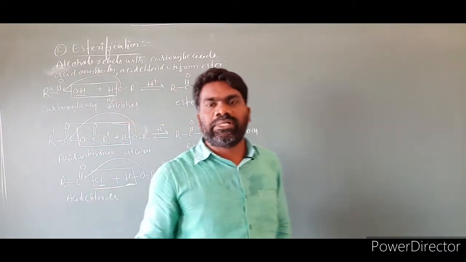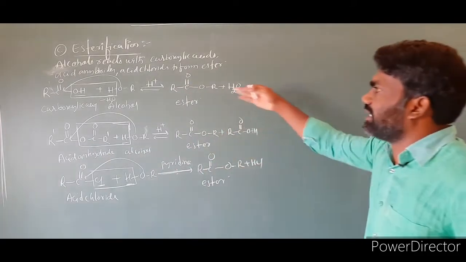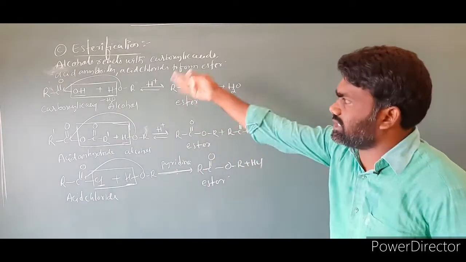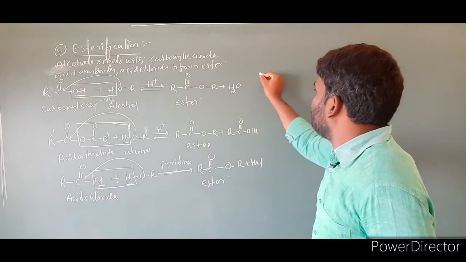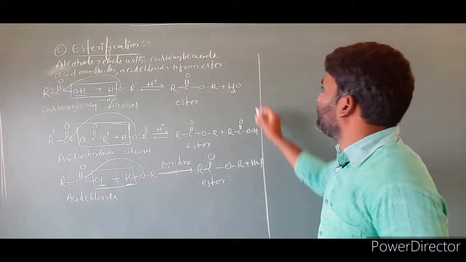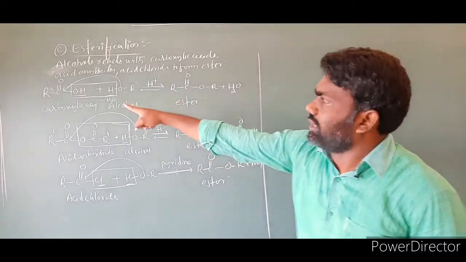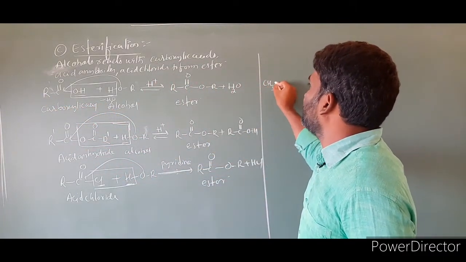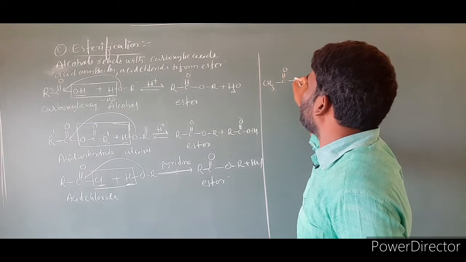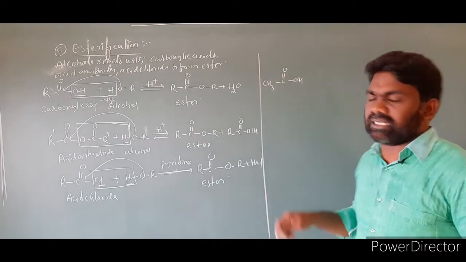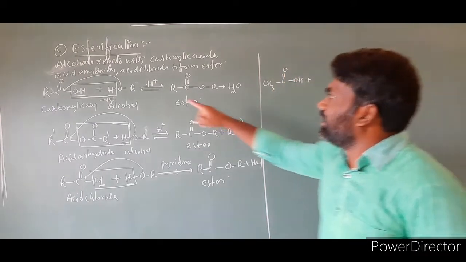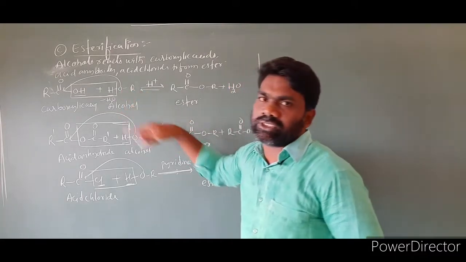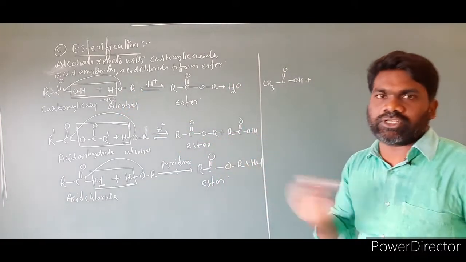Now let us see some examples of how to write the products by taking some chemical examples. These are general examples. The first one: in the place of R I am taking CH3, C double bond OH. This is acetic acid, clear. Then react with ROH; this R also I am taking the same. You can take different also, nothing wrong.